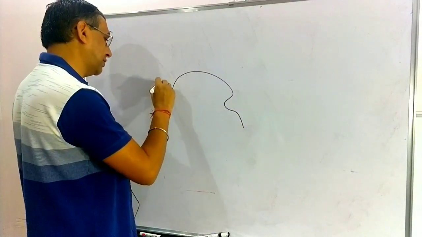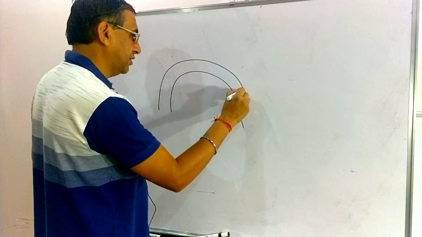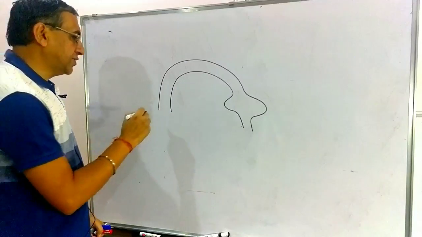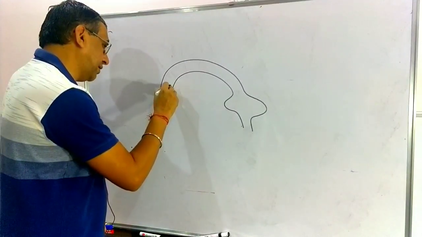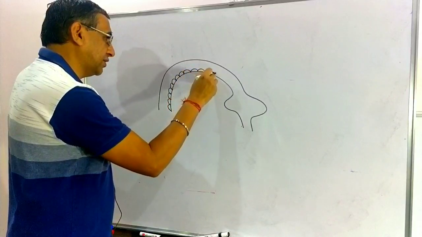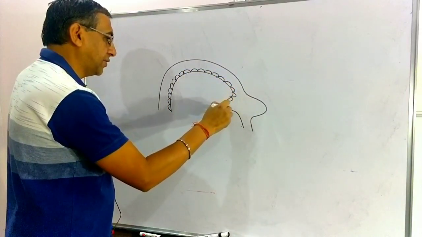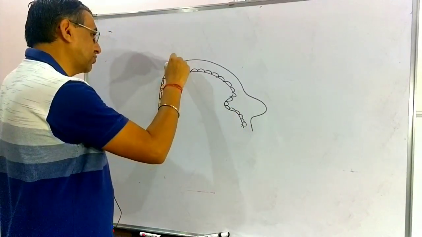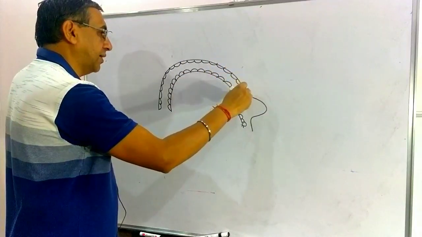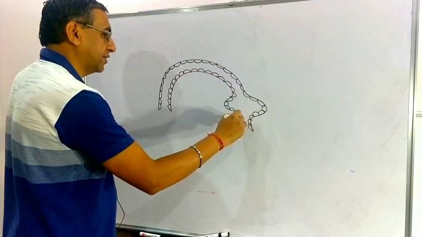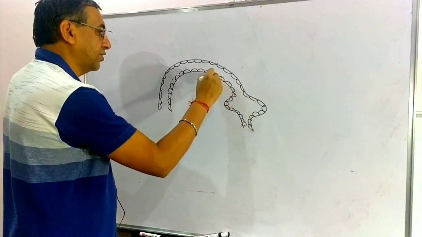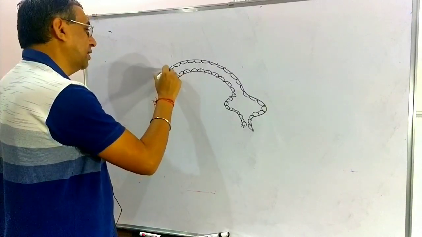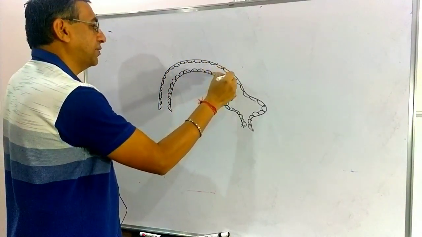I am going to draw one semicircular canal here in detail. Just see, that is looking like this. This is one semicircular canal. The semicircular canals are also internally lined by a layer of cuboidal epithelial cells. So these are the cuboidal epithelial cells present on the inner side of the semicircular canals.